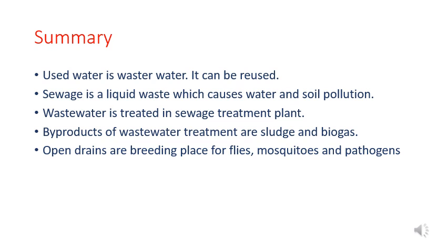Now let us summarize everything that we have learned in this chapter. We have learned that used water is wastewater and it can be reused. Sewage is a liquid waste which causes water and soil pollution. Wastewater is treated in sewage treatment plants. Byproducts of wastewater treatment are sludge and biogas which can be reused. Open drains are breeding places for flies, mosquitoes and pathogens. I hope you understood this chapter properly.